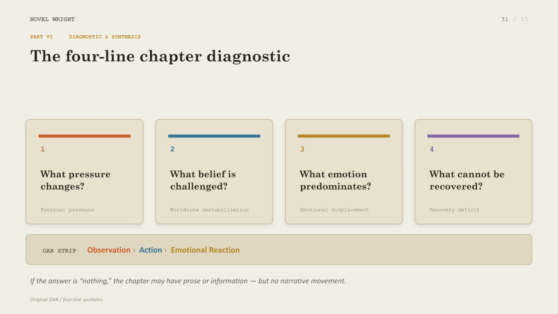To test a chapter, apply the 4-line diagnostic. Ask what external condition changes, what belief interprets it, what emotion predominates, and what residue remains. If the answer is nothing, the chapter may lack the narrative movement required for a compelling story.